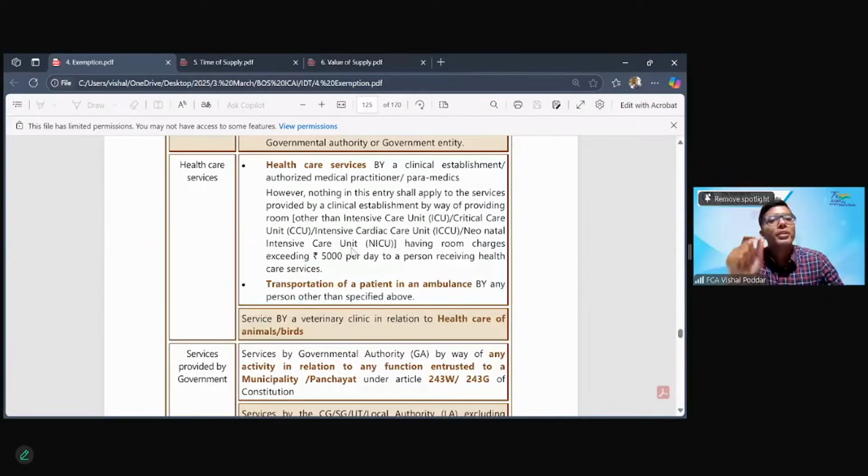Now the question is whether it would also enjoy exemption. The answer is yes. Why? Because we have a concept in GST, a very unique concept called composite supply or mixed supply. Here, when a hospital is providing different services which are not directly healthcare, but it is provided along with the main healthcare.